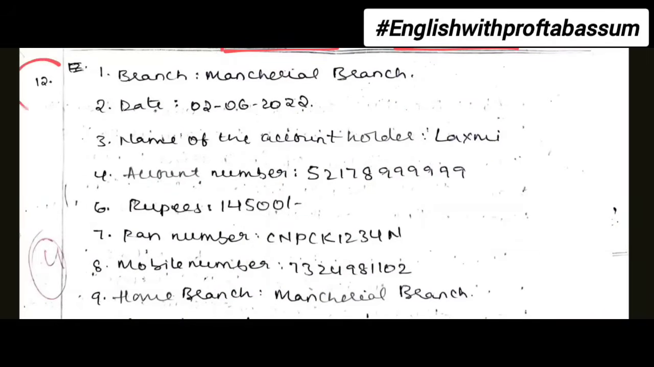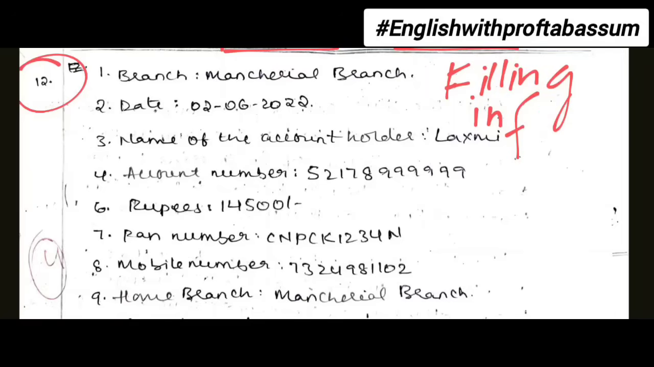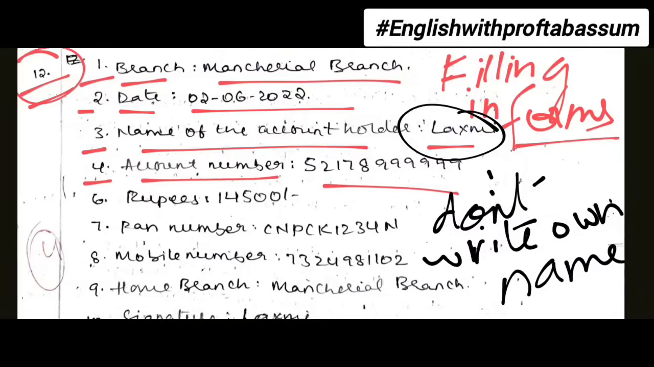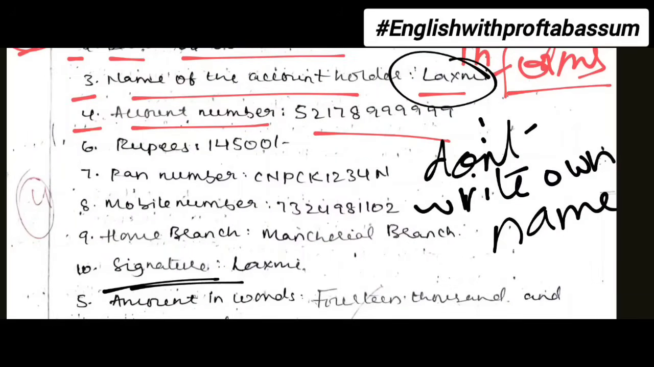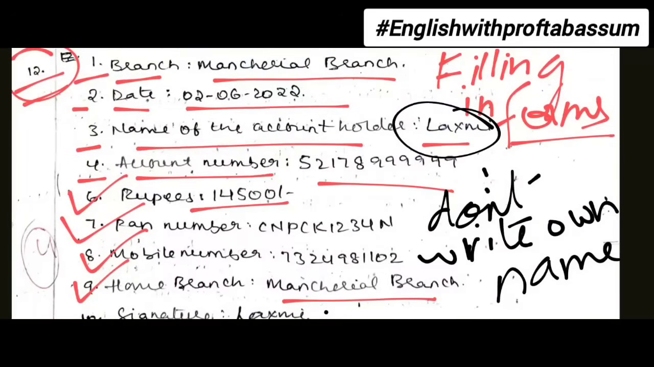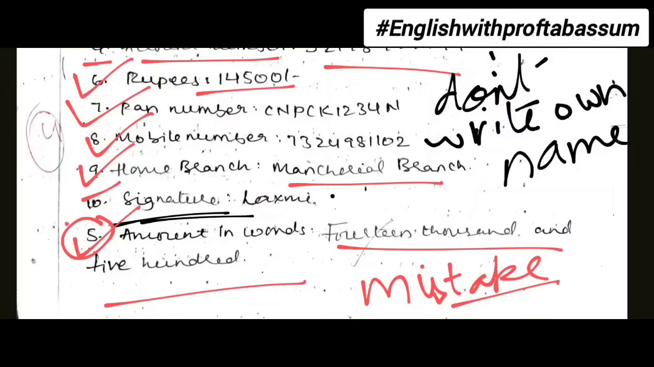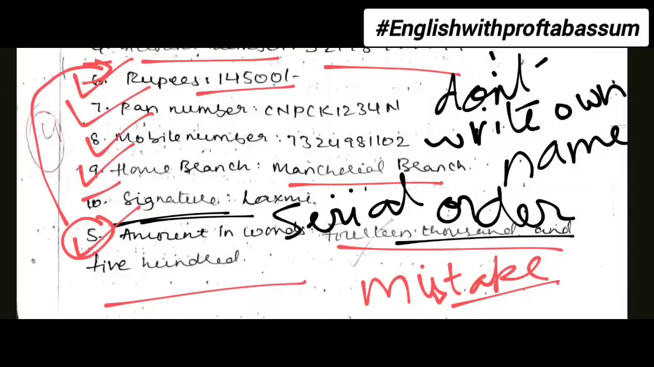Now moving on to bit number 12, that is filling in forms. In this one also just write bit number 12, then 1 to 10, branch name, date, name of the account holder, that is Lakshmi. Sometimes students write their own names, don't do like that. Even for signature, you don't do your own signature, do Lakshmi's signature. Then PAN card number, mobile number, home branch is same, Mancherial branch, because only one branch name is mentioned. If two were mentioned, then home branch would be different and main branch would be different. Another mistake the student has done is writing bit number 5 last. Bit number 5 must be written before bit number 6 in serial order.